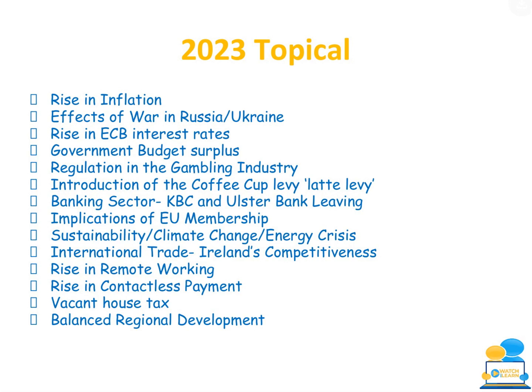So I don't think we're going to get away with this year's paper without seeing inflation somewhere, obviously building in the effects of the war in Russia and Ukraine, and how inflation has been tackled with the rise in ECB interest rates. It's actually the seventh rise that has happened recently. So again, interest rates are going to be really topical. I'd be surprised if they're not on the paper some way.